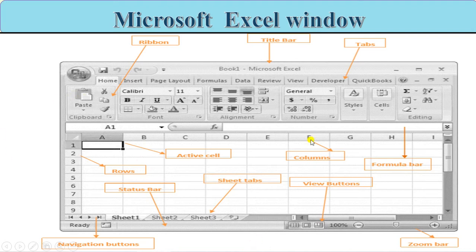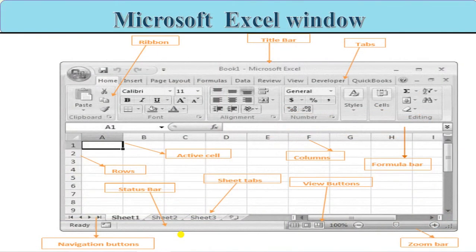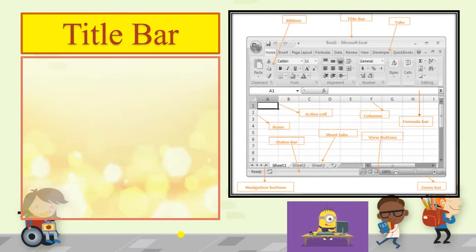Now ribbon, title bar, tabs, formula bar, columns, active cell, rows, status bar, sheet tabs, view buttons, zoom bar and navigation buttons. These all are the Excel window. Now the next one, we are going to study each and every topic one by one. First is the title bar.